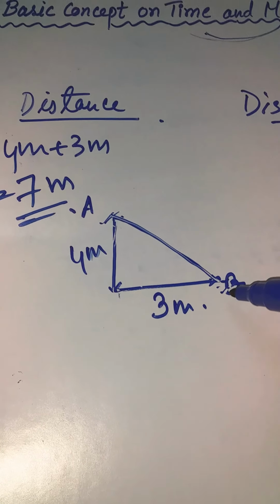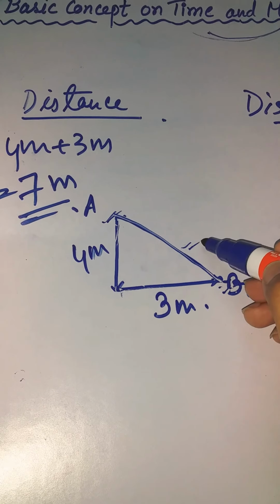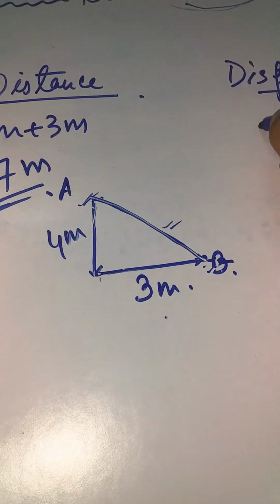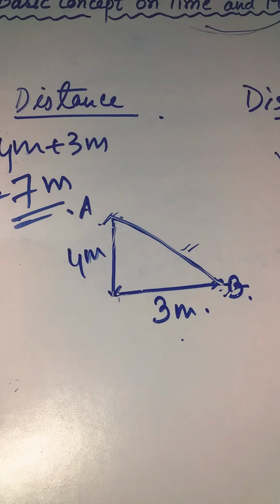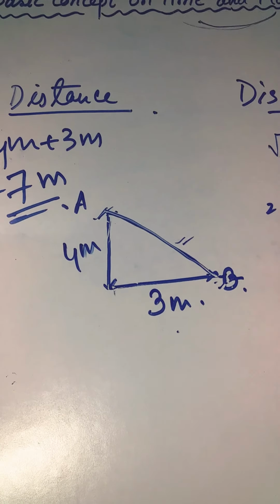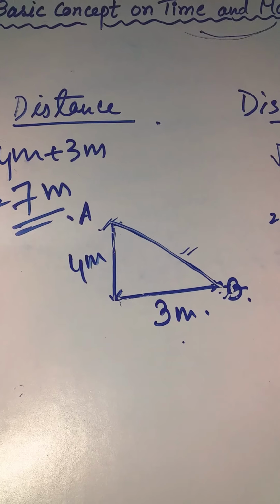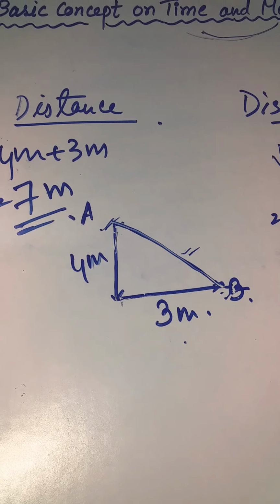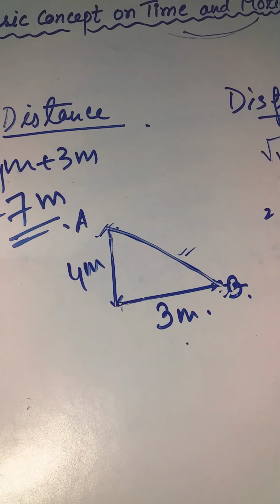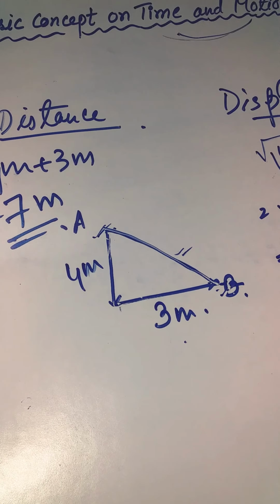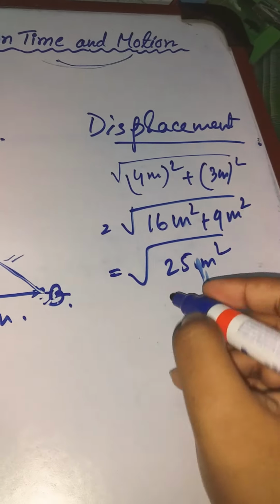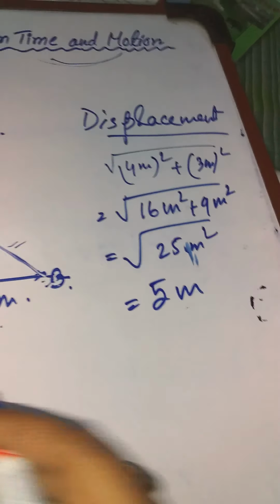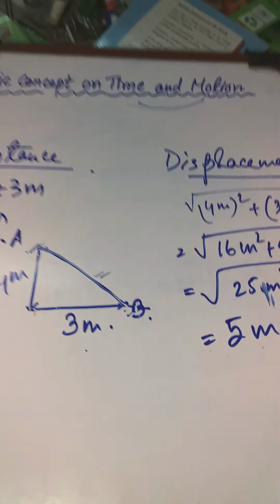Since it's a right angle triangle, AB is the hypotenuse, so its value will be root over 4 meter square plus 3 meter square, using the Pythagoras theorem. So 16 meter square plus 9 meter square, 25 meter square, and the value will be 5 meter. So the distance will be 7 meter and the displacement will be 5 meter.